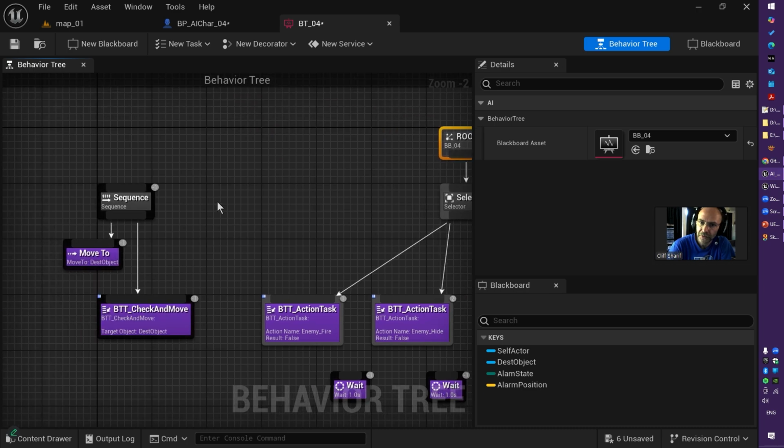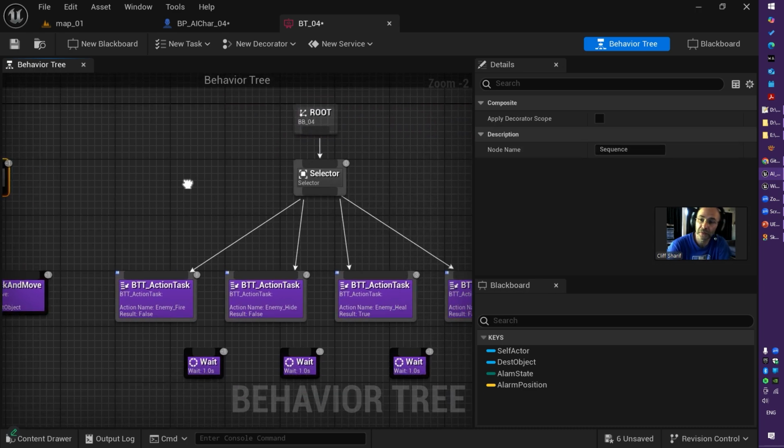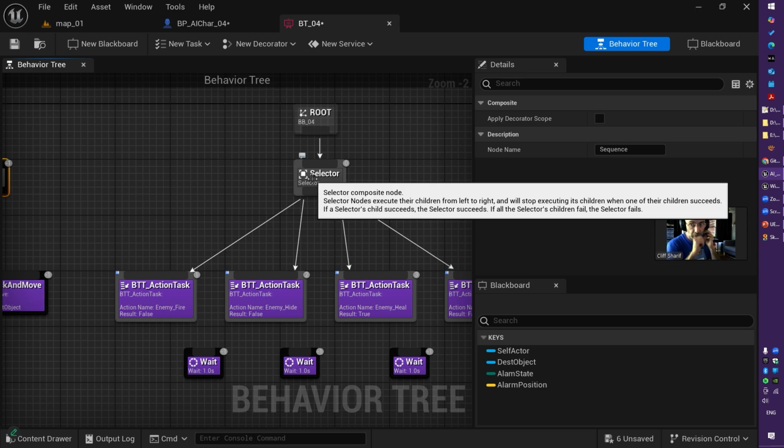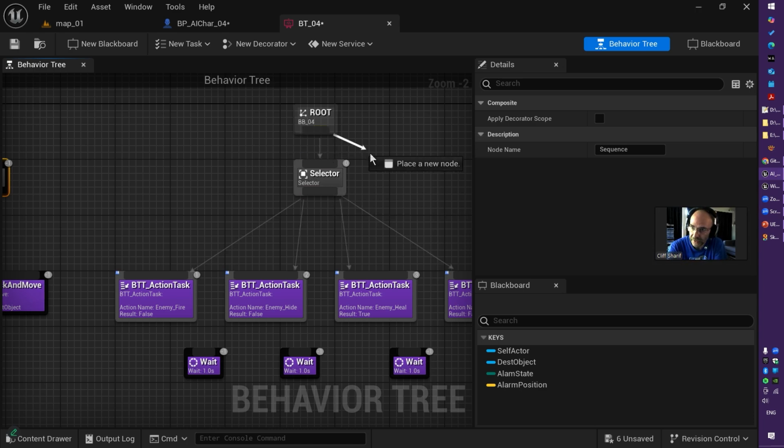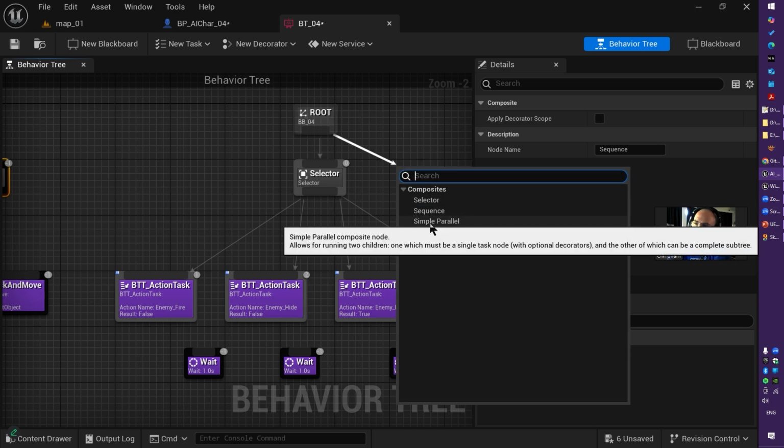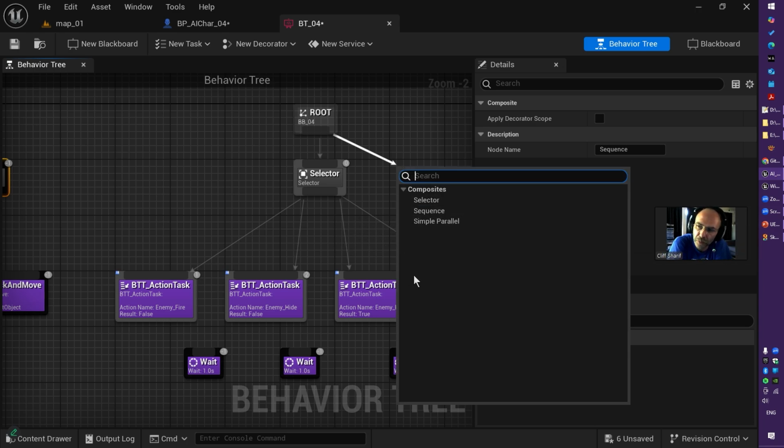Previously we talked about sequence and went through how the sequence is working. Now it's time to talk about the selector. Selector, sequence, and simple parallel are at the moment the composites available through the engine for Behavior Tree and Blackboard, at the end of 2024.